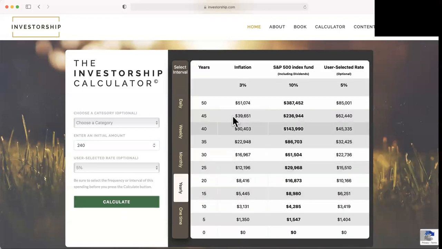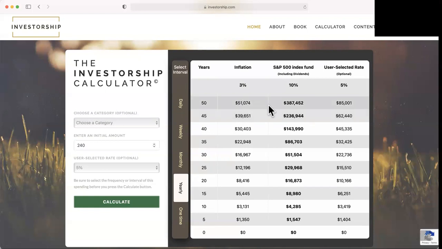At the end of a 45-year career, that $240 a year will have amounted to a $339,000 cumulative expenditure. If it had gone into the S&P index fund, it'd have over $250,000. Not bad. If it had been in a savings account, they'd have $62,000. In both instances, they would have more than sufficient money to be able to buy the things that would have risen in price to $39,000.